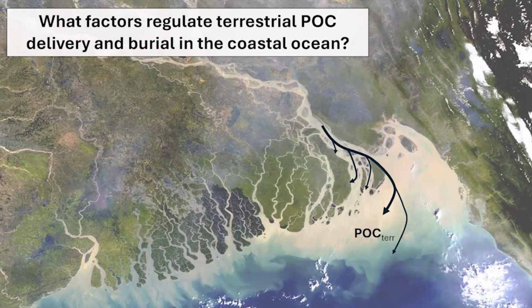So I'm really motivated to do my research to understand what factors regulate terrestrial organic carbon delivery and burial in the coastal ocean. If you look at this image of the Ganges-Brahmaputra Delta, you can see that sediment has many pathways that it takes through the delta. And depending on sediment transport dynamics, that will determine what organic carbon gets trapped in the subaerial delta versus what is exported to the prodelta and the shelf.